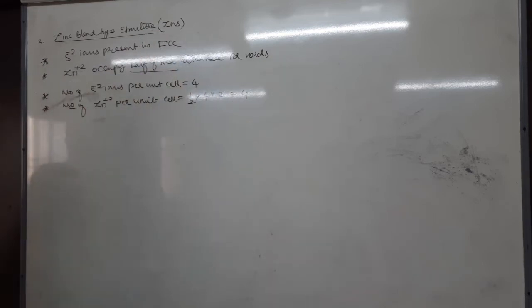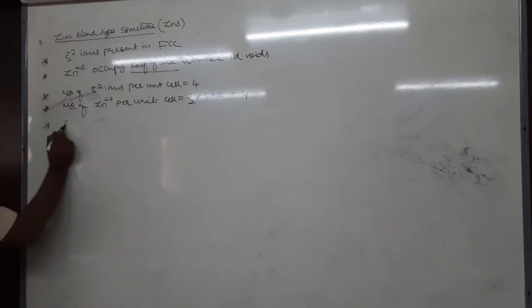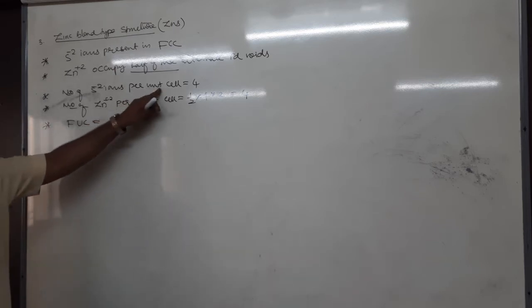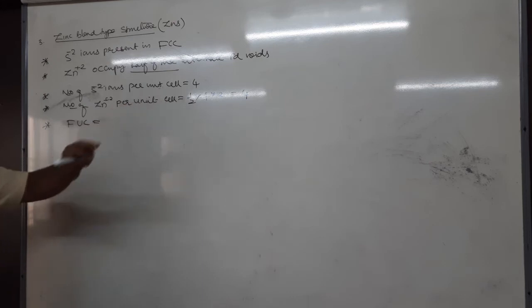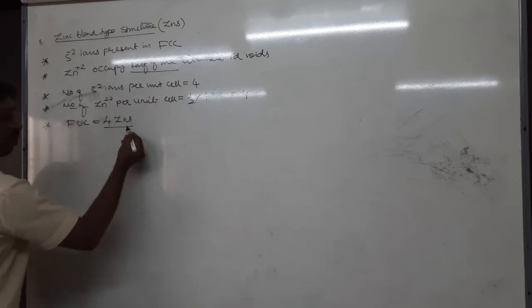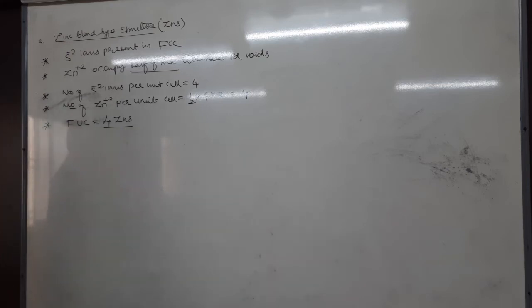4, 4. Then what is the coordination number? Before that, tell me what is the formula unit per cell? There are 4 S minus 2, 4 zinc plus 2. There are 4 ZnS. It means one unit cell has 4 zinc sulfide molecules. That is formula unit per cell 4.